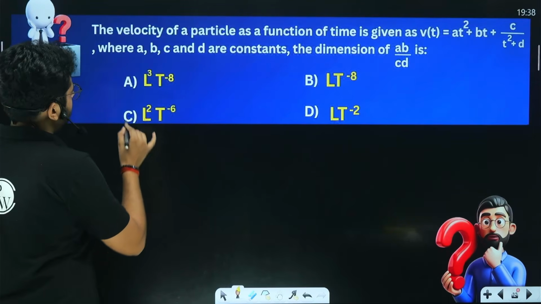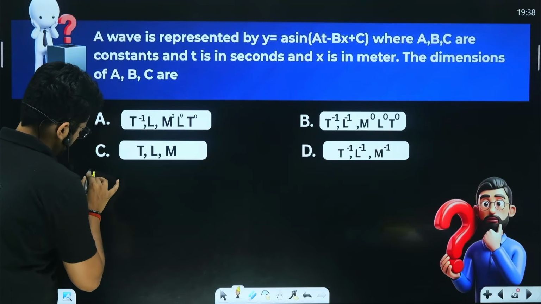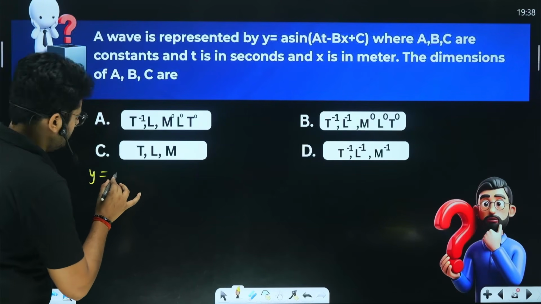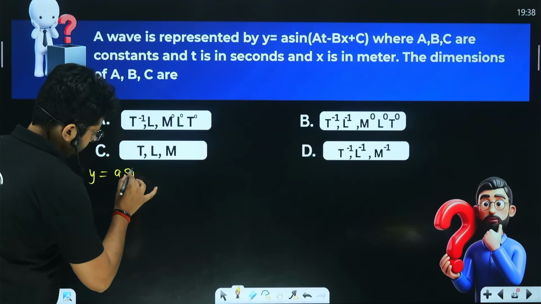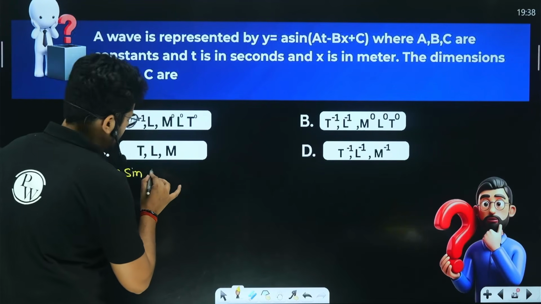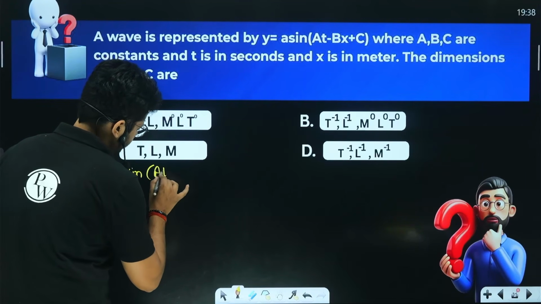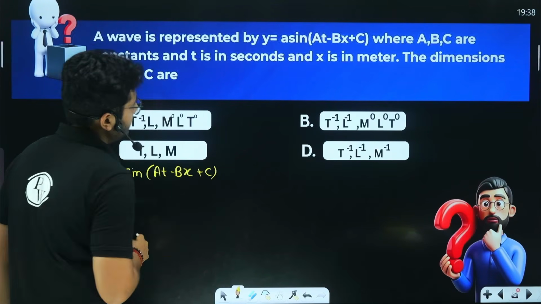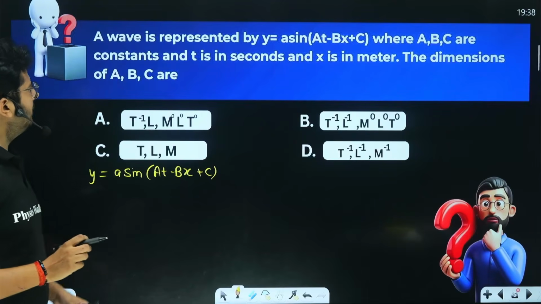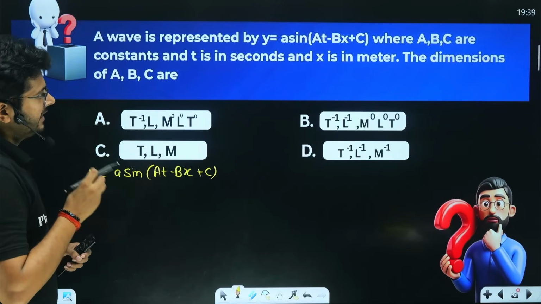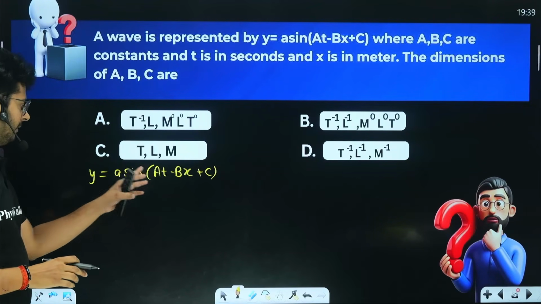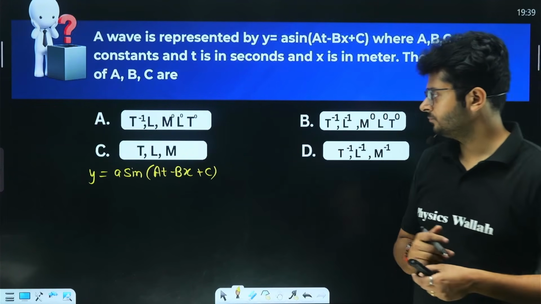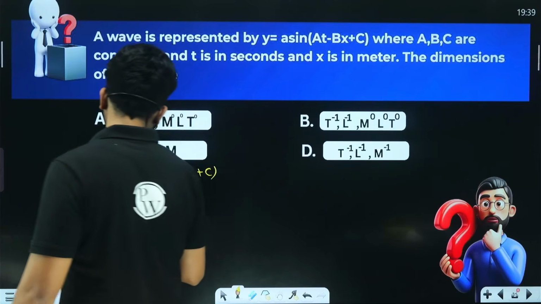y equals a sine of (at minus bx plus c). So a, b and c are constants, t is in seconds and x is in meters. The dimensions of a, b and c we have to find out. How can you do that, my dear students? Let's understand that. What will be the dimension of a, b and c?